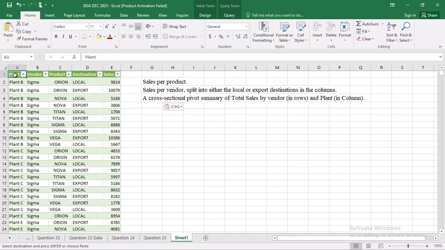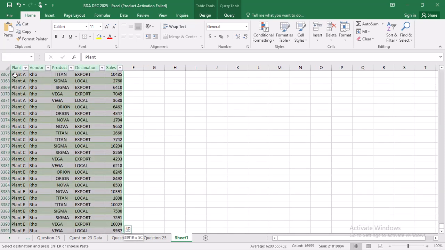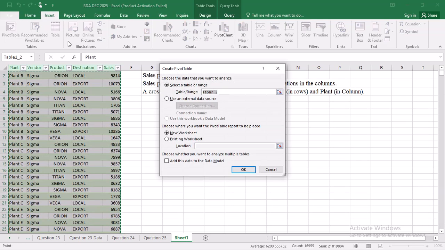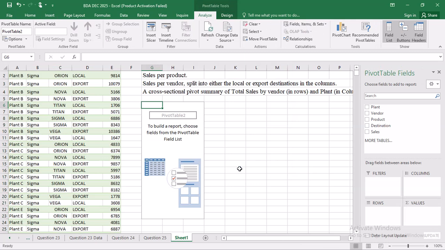I click on this first one, then I do Control Shift, right arrow key, Control Shift, down arrow key to select all of them like that. Then I go Insert, then Pivot Table, then Existing Worksheet, then Location. I'm going to just choose in this sheet because that is what we were told. So I click somewhere in this sheet, then I click OK.